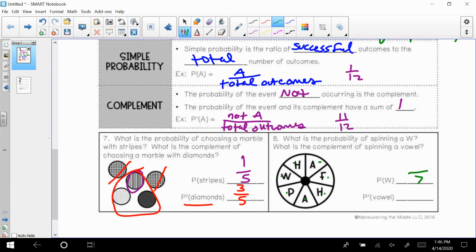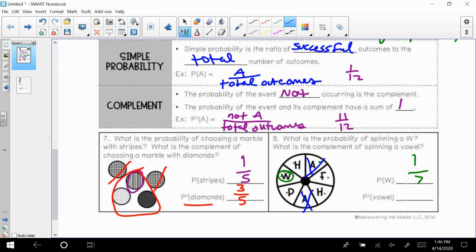I might not have different outcomes, but there are 7 different pieces of this wheel. So out of those 7 chances, which ones are W? And I only see a W right there, so that's 1 out of 7. And then the next question, it says not vowels. Okay, so A-E-I-O-U is a vowel.